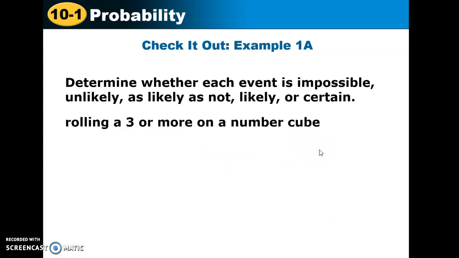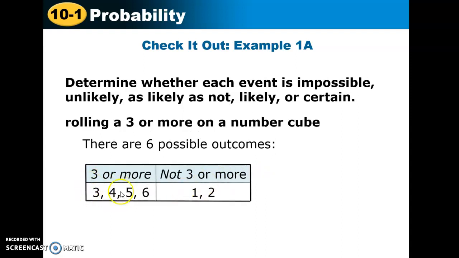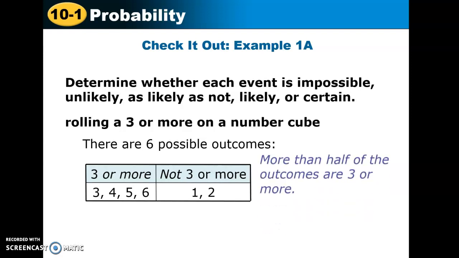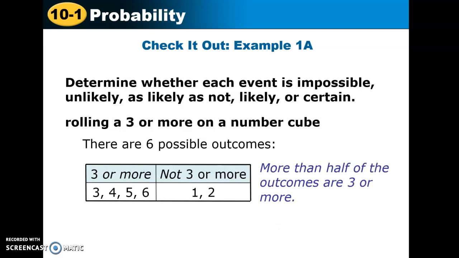How about rolling a 3 or more on a number cube? Again, we have our 6 outcomes, 1 through 6. If you look, 3, 4, 5, and 6 are all greater than or equal to 3. 1 and 2 are not. So we have 4 out of 6 chances that we'll roll the die and it'll be 3 or more. That's more than half of our outcomes, and so rolling a 3 or more is likely.